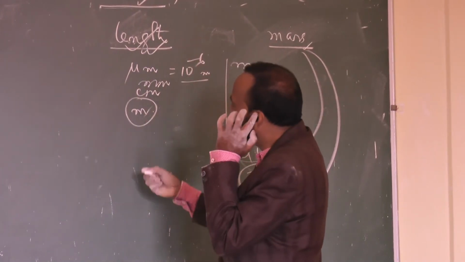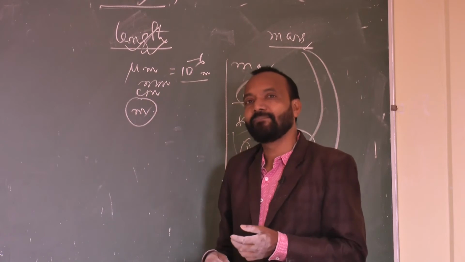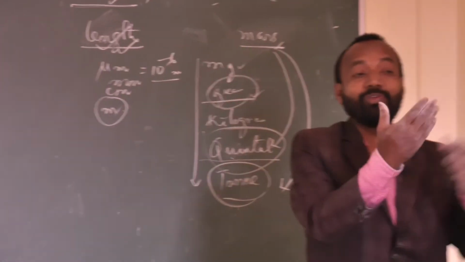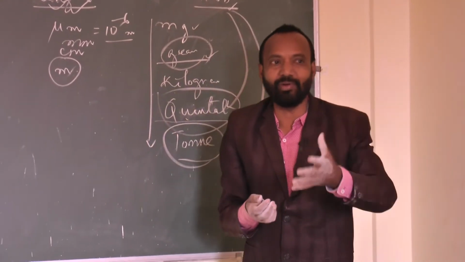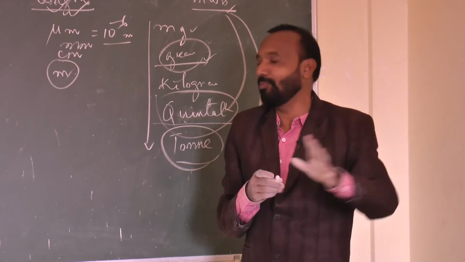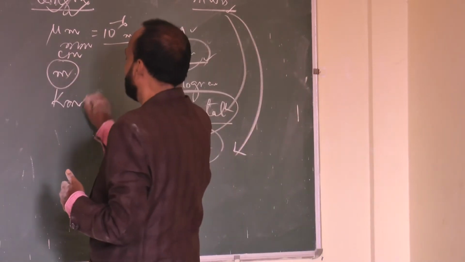Like this, after meter, what can I think of? Kilometer. Where are you coming from? From Puri. What is the distance between Puri and Bhubaneswar? Maybe 60 kilometers or above. Yes or no? So, 60 kilometers I am talking about. This is the kilometer.